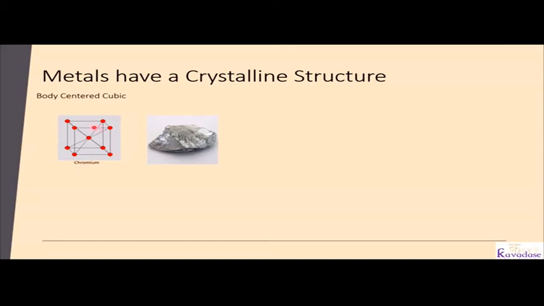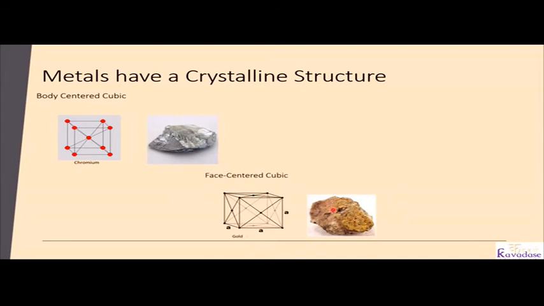This is the BCC structure arrangement, and this is the chromium metal. This is the gold metal, which you all know, and gold has an FCC crystal structure. So this is the structure of FCC gold.